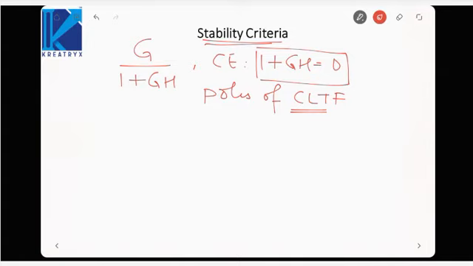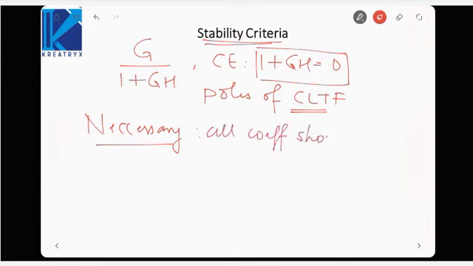So first is the necessary condition for stability. The first thing that you must check to see whether a system is stable or unstable is the positiveness of all the coefficients, that is, all the coefficients should have the same sign. That is, suppose I give you a characteristic equation.